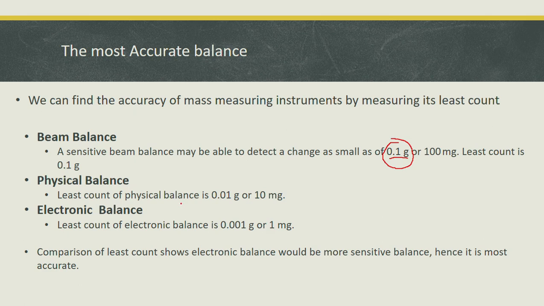Similarly, a physical balance can measure up to 0.01 gram, so the least count of a physical balance is 0.01 gram, while an electronic balance can measure up to 1 milligram or 0.001 gram. So comparison of the least counts shows the electronic balance is the most sensitive and hence the most accurate balance, because we can measure the smallest mass on this electronic balance.